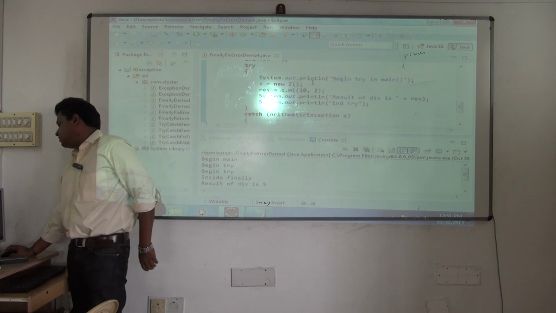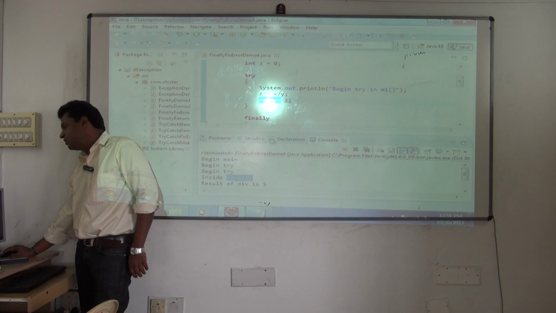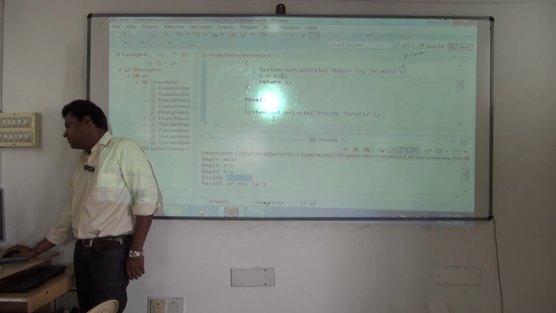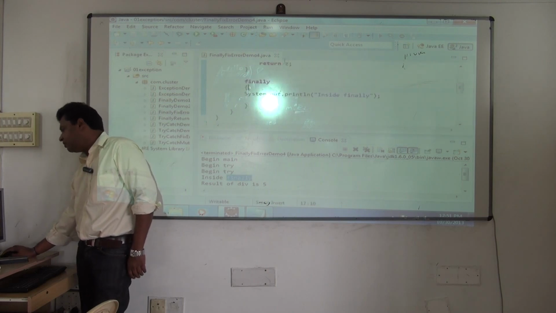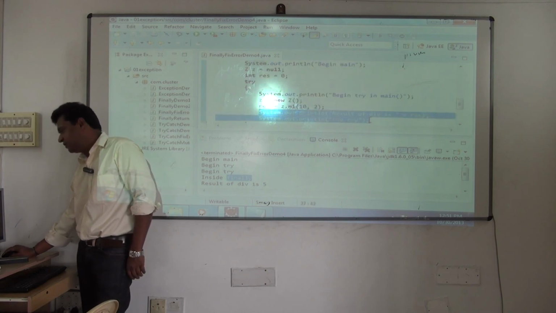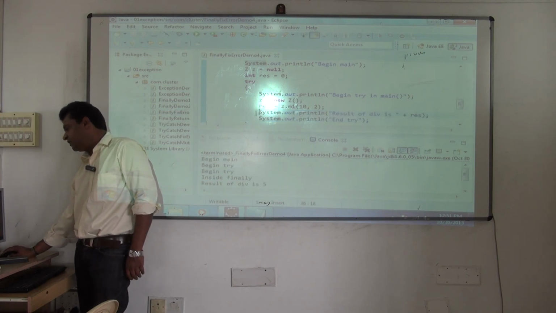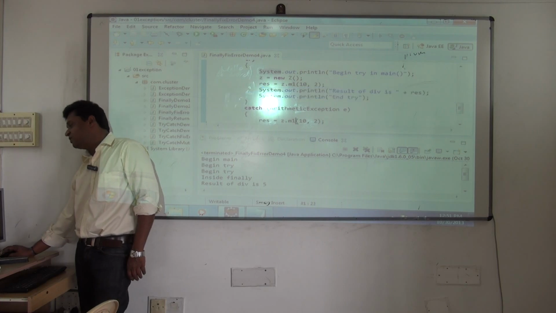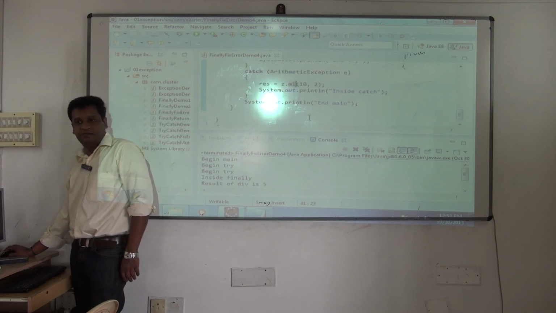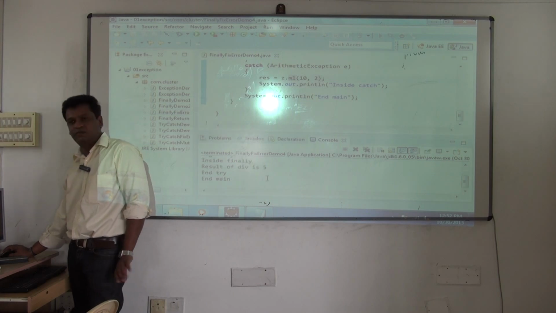Understood. So once it is done, it will execute here. Then it is returning, but before returning, what is it doing? Finally is getting executed, and then the control will return. Control returns to what? Look at which line it is returning. Here. You can see the immediate next line getting executed. Result of division. Inside finally, everything will get executed. End try, but catch is not executed. And end main will also execute successfully.